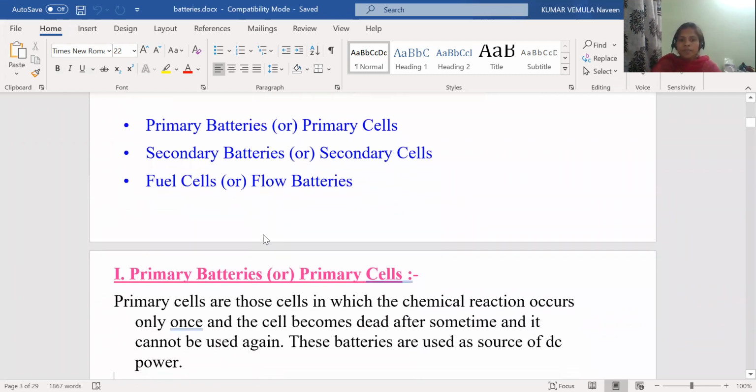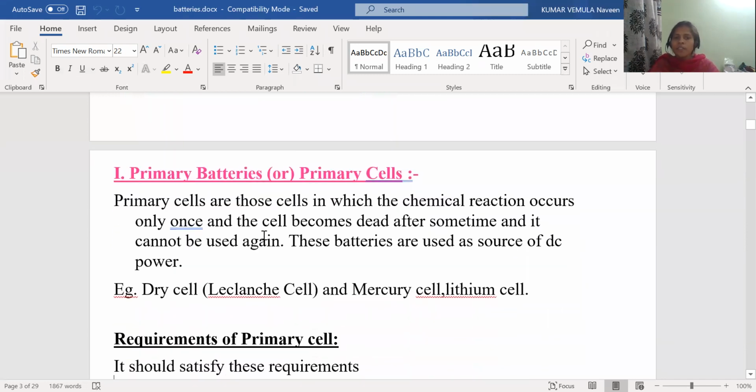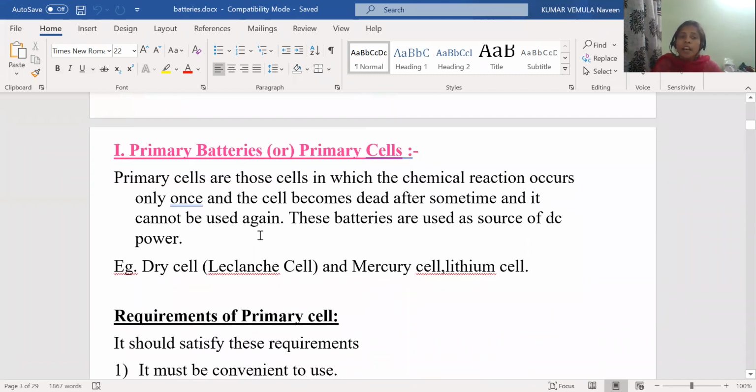Primary batteries, again, let us see the definition of primary batteries. Primary cells or primary batteries are those cells in which the chemical reaction occurs only once and the cell becomes dead after some time. When the complete conversion of chemical energy to electrical energy takes place, the battery will be dead, and it cannot be used again.